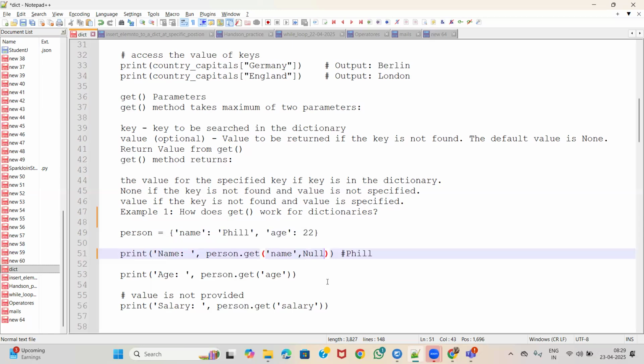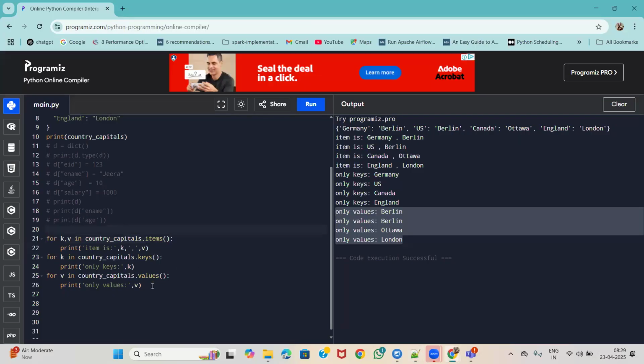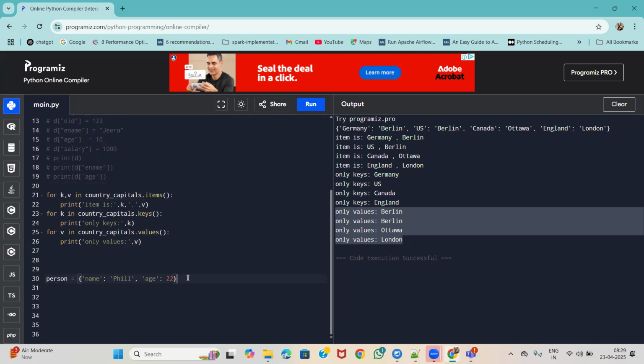So let us take a look in the Python compiler. Let us take this person only. See, person is the dictionary I am looking at, and now I am looking for the name value.